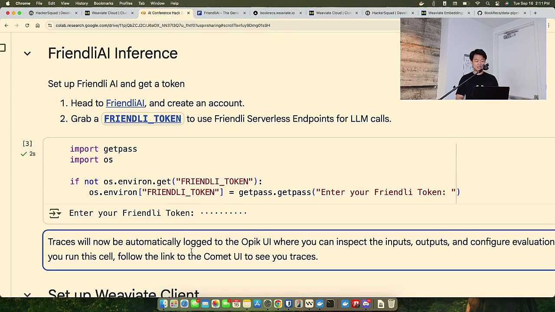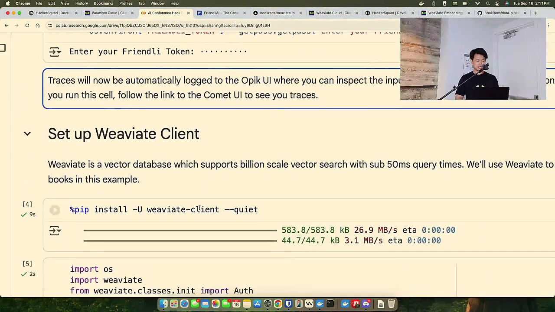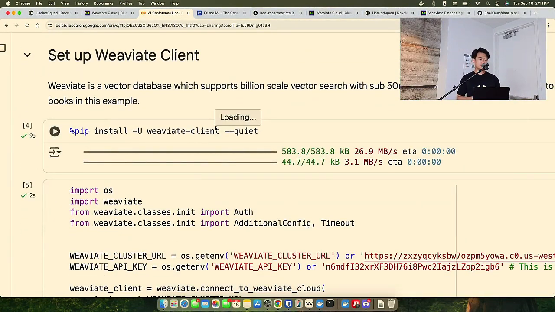The first step is to load in the Friendly credentials. Next, set up the Weaviate client. You're going to say pip install -U weaviate-client. That's going to load in all of the Weaviate client features in order to interact with Weaviate Cloud.